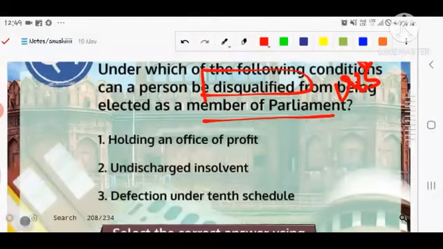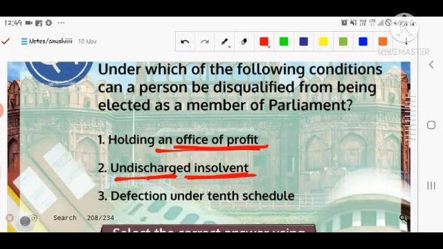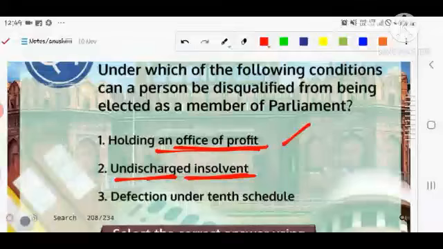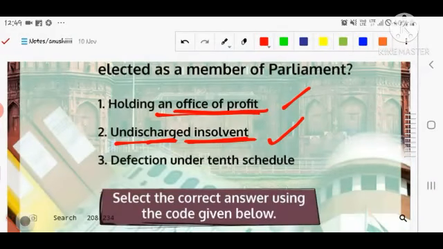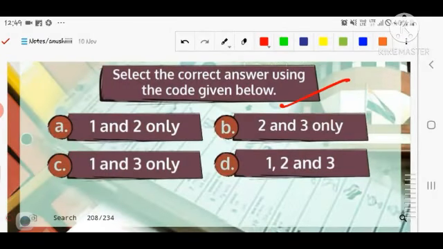Okay, what are the conditions of the disqualification of a Member of Parliament? Number first is holding an office of profit. Number second, undischarged insolvent. It means that if the person is an undischarged insolvent, then he can be disqualified from being a Member of Parliament and sitting in the Parliament. Number third, defection under the 10th Schedule, that was added by the 52nd Constitution Amendment that I already talked about. So you have to choose the correct option here.